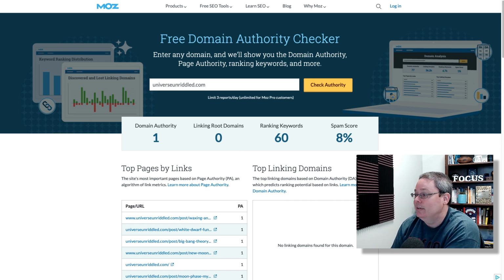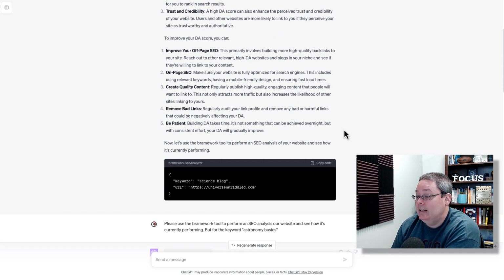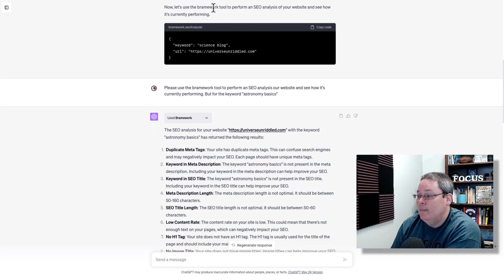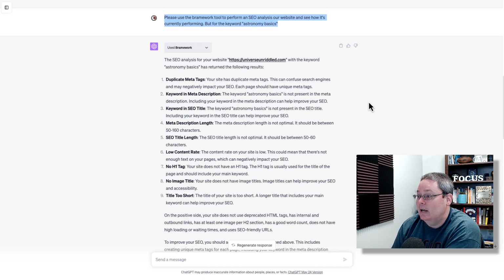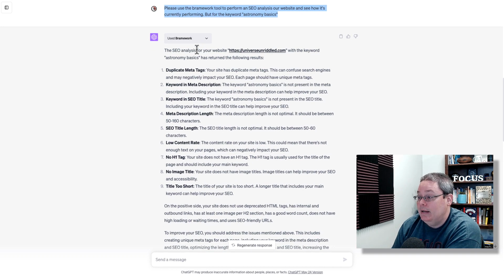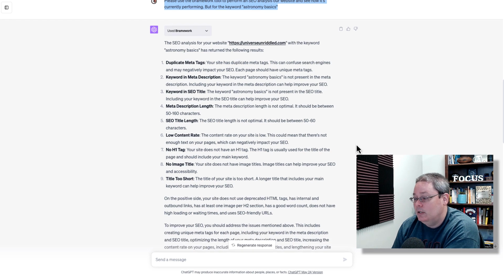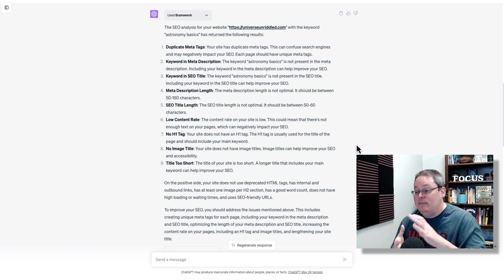Here we are on day 84, still getting it done, creating content, using our chat buddy here, our AI assistant, and it is also bringing back information about how we can use the Brainwork tool. I asked the Brainwork tool to perform an SEO analysis on our website and see how it's currently performing. I put in the keyword astronomy basics, and it looked at our page and gave us some information. This is kind of the same basic information that we saw before, but every time we run this, I seem to be getting a little more information, and I'm learning more about what the Brainwork tool can do and what the SEO capabilities of the plugins are.